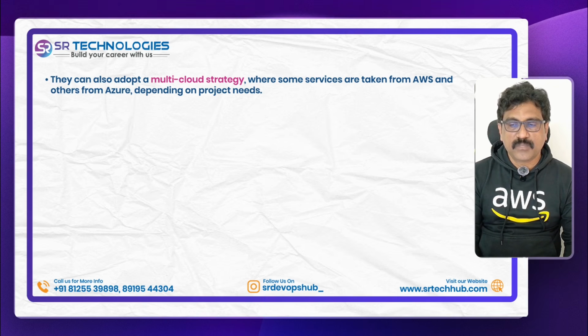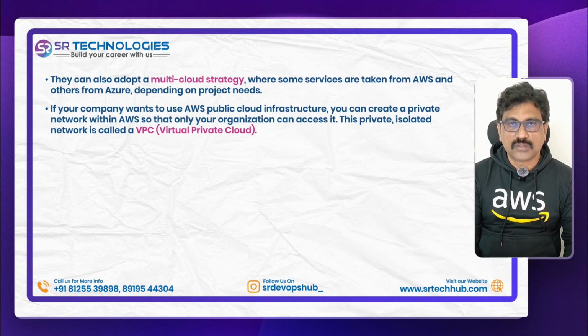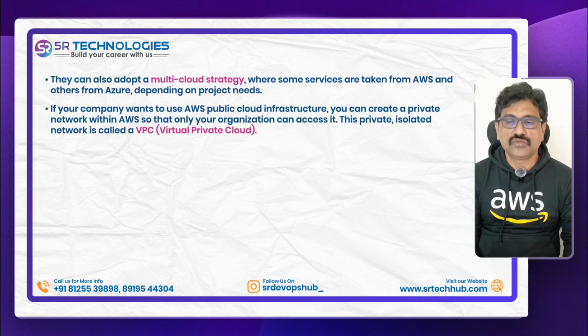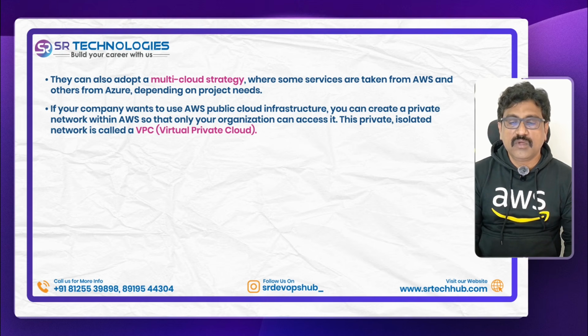Also guys, if you want to go with the public cloud, your company wants to use some infrastructure from this AWS cloud, you can create one private network for your infrastructure so that no one can enter into that network. That is called a VPC, Virtual Private Cloud.